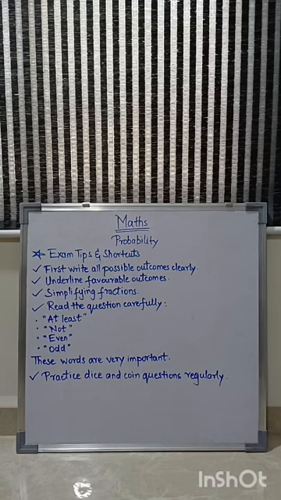Now for at least, I will give an example so that you can know why these words are very important. At least means bare minimum. You should come to college at least 4 times a week. So 4 times is the minimum out of 7 days. That is at least. So you can take the probability as coming for 4 days, 5 days, 6 days and all 7 days.